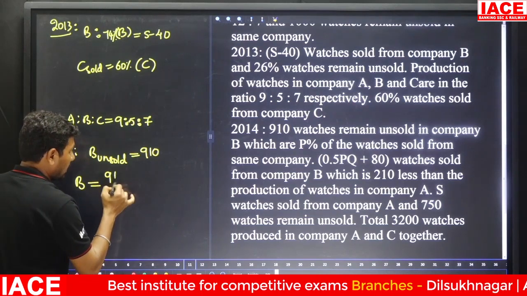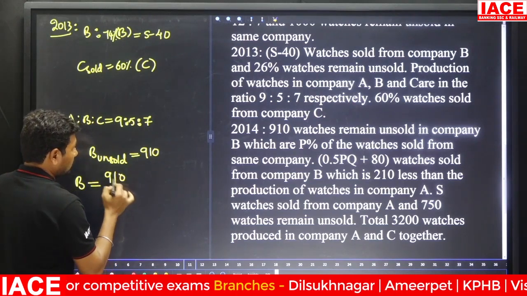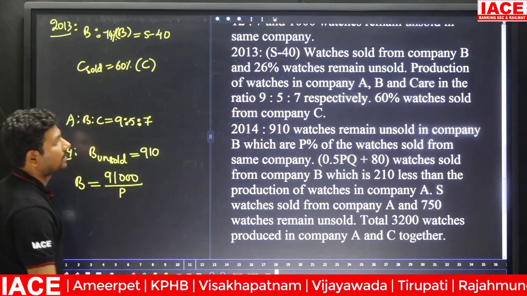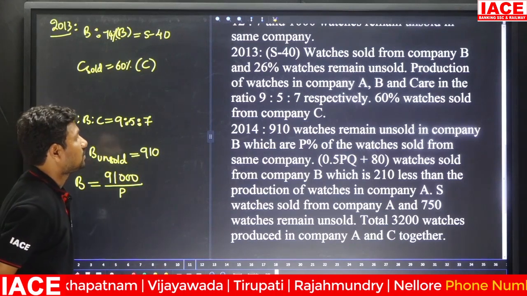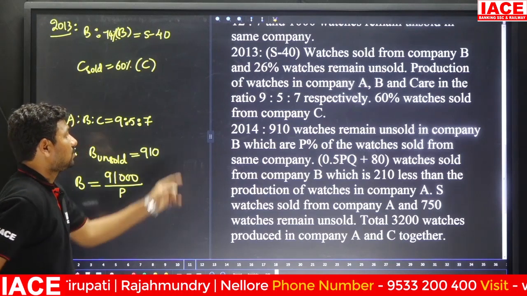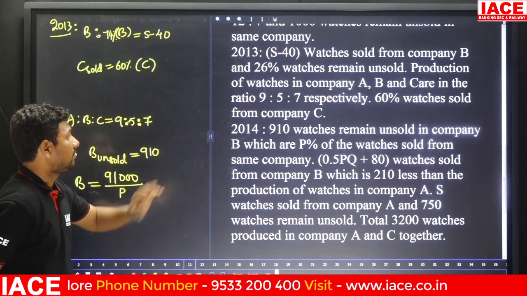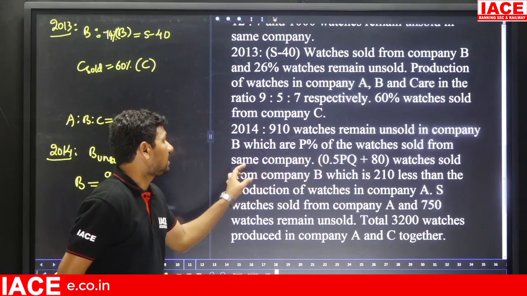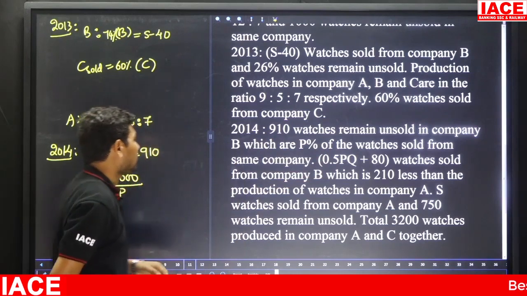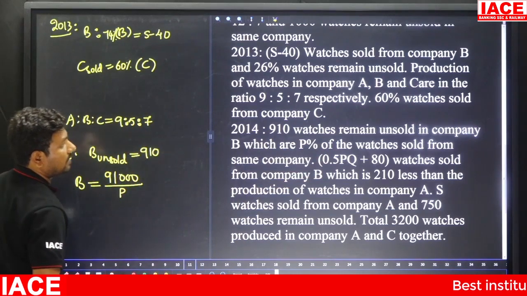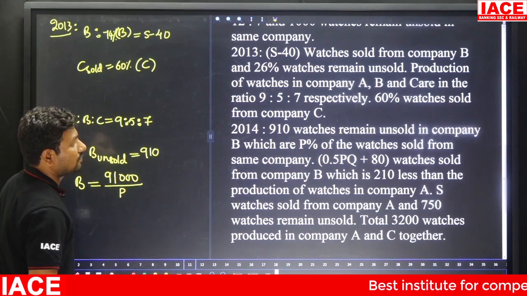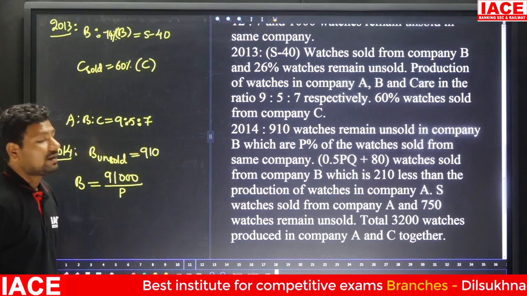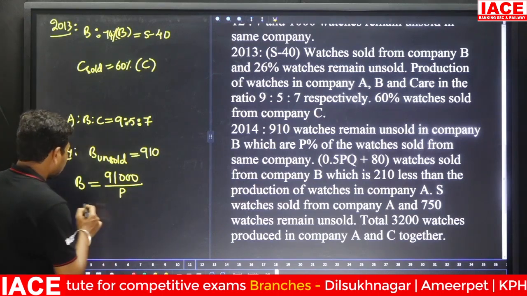What we can do? 9 here, 0, and extra 2 zeros by P we can apply. Here which are P% of watches sold from the same company. It is unsold. 910 watches remain unsold in company B, which are P% of the watches sold from the same company. Next, 0.5PQ plus 80 watches sold from the same company B, which is 210 less than the production of watches in company A. Yes, next.